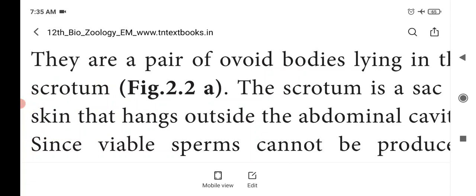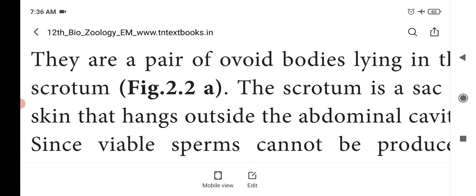An important question: why are testes placed outside the abdominal cavity? For the formation of sperms, the temperature should be 2 to 3 degrees Celsius lower than the normal body temperature.